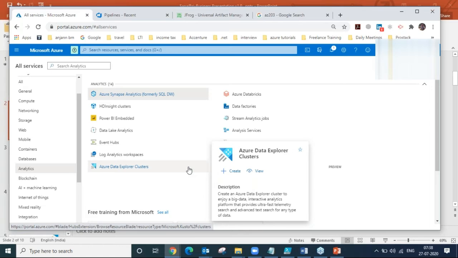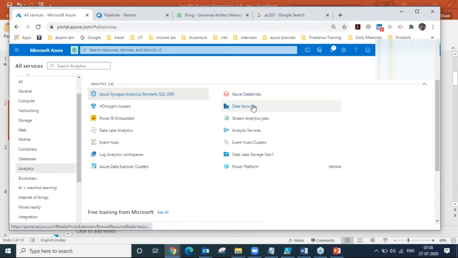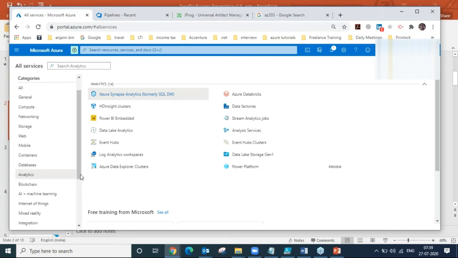The same alternate products that are available from Microsoft are Azure Data Factory, Azure Data Lake, Azure Databricks, Azure HD Insights, Power BI, Event Hubs, Azure Log Analytics. So this part will come as the Azure Data Engineer, and the certification for that is DP200 and DP201.